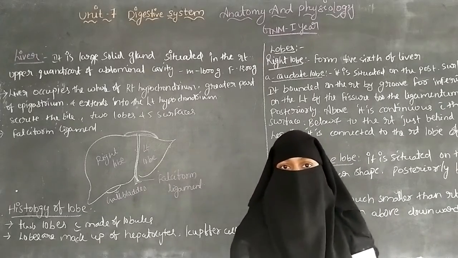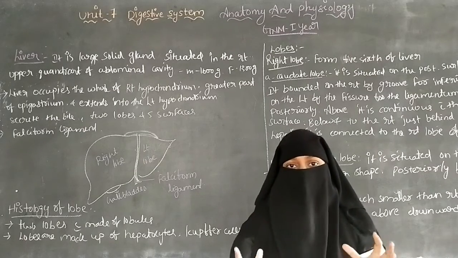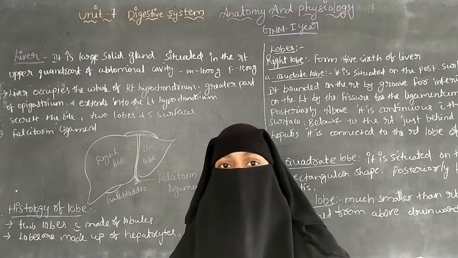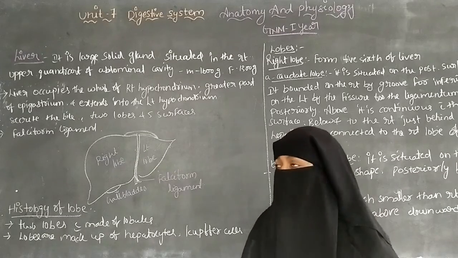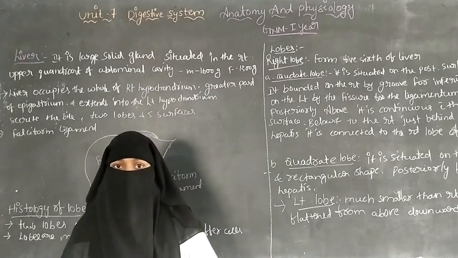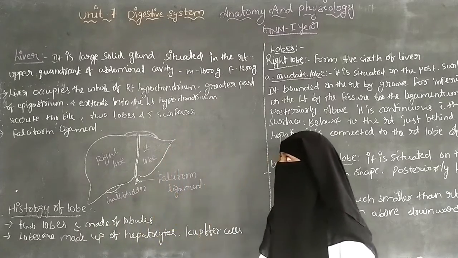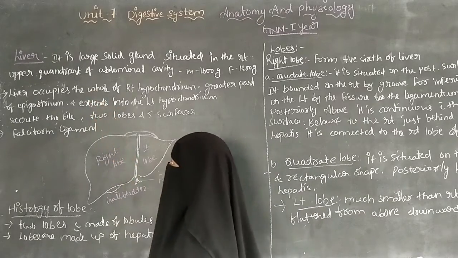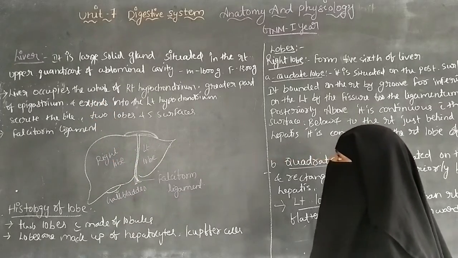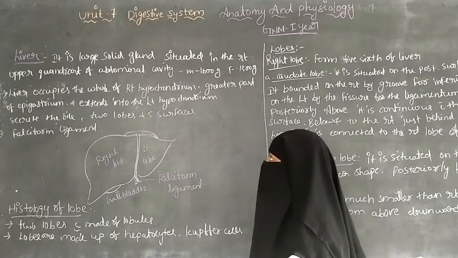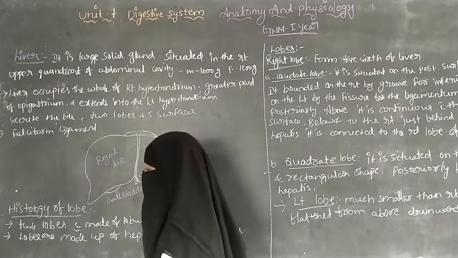Accessory organs means they are not a part of the digestive system, but they are involved in digestive activity. In the last class we saw the pancreas, and now we are going to discuss the liver. The liver is a large, solid gland situated in the right upper quadrant of the abdominal cavity.